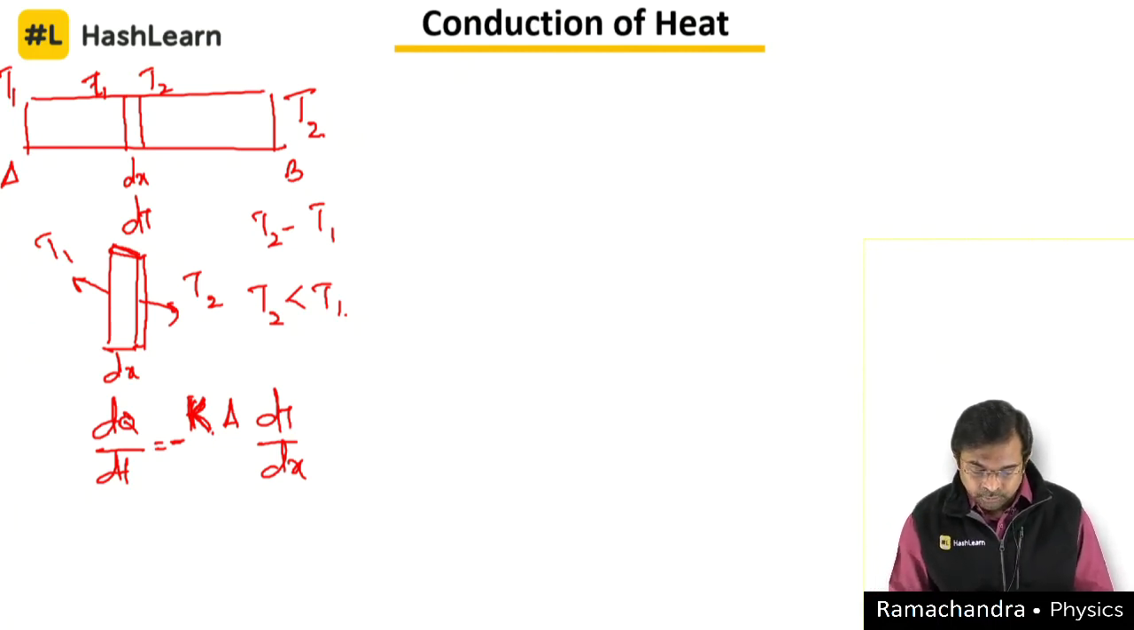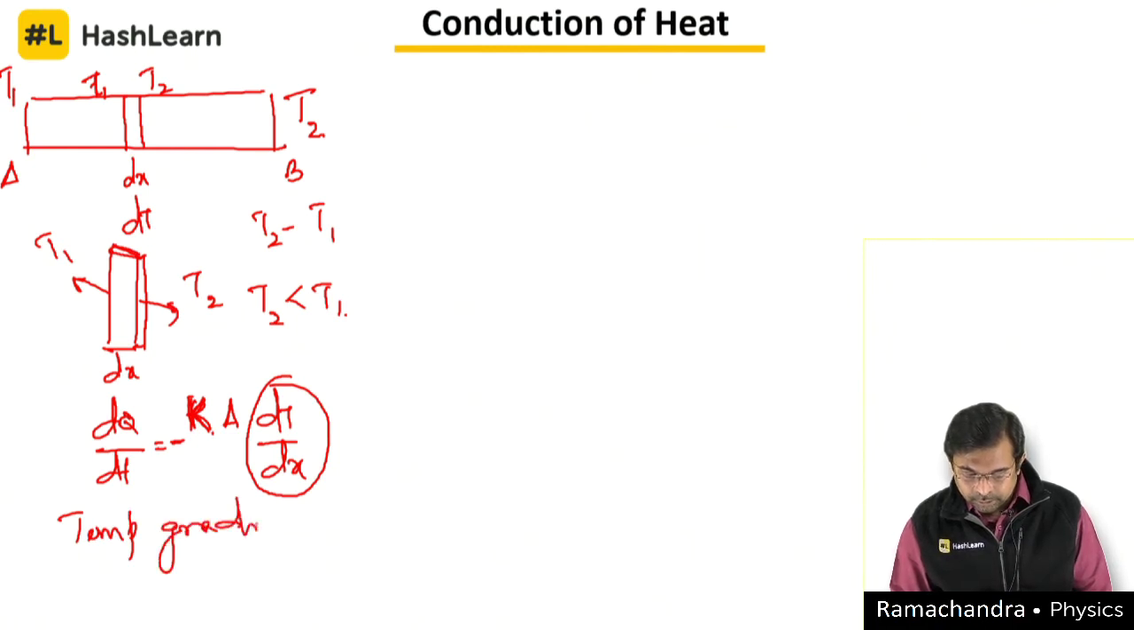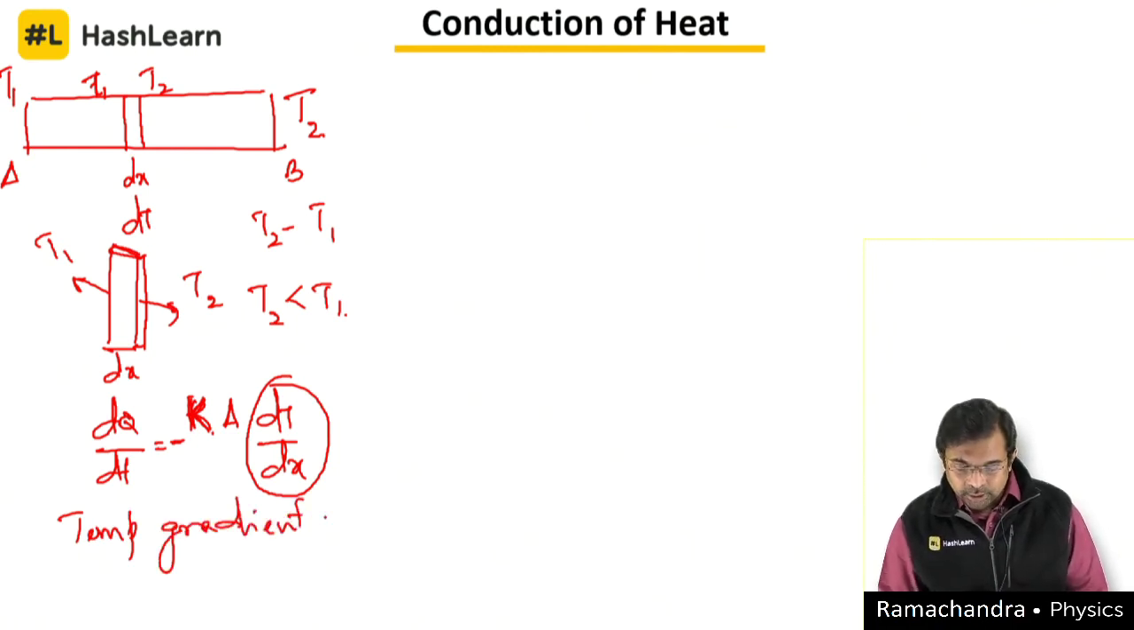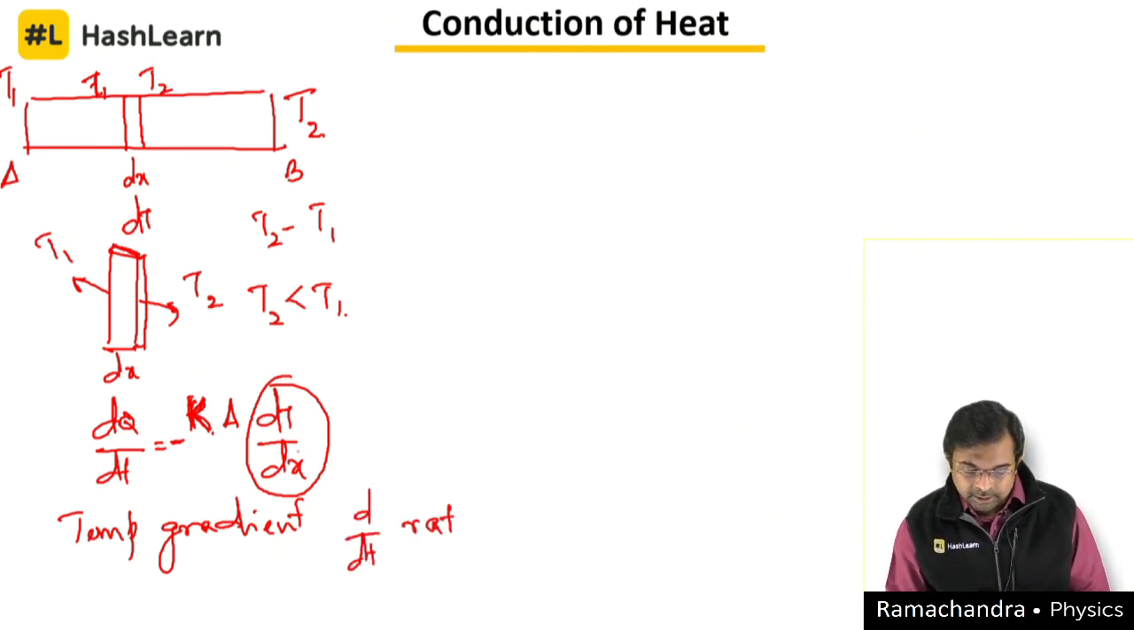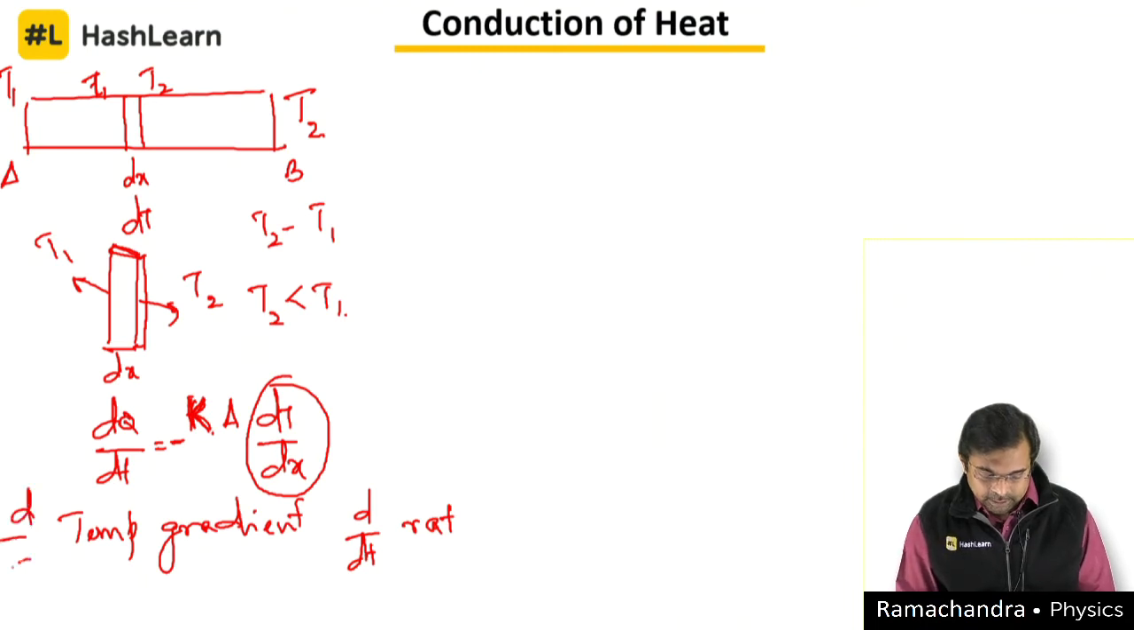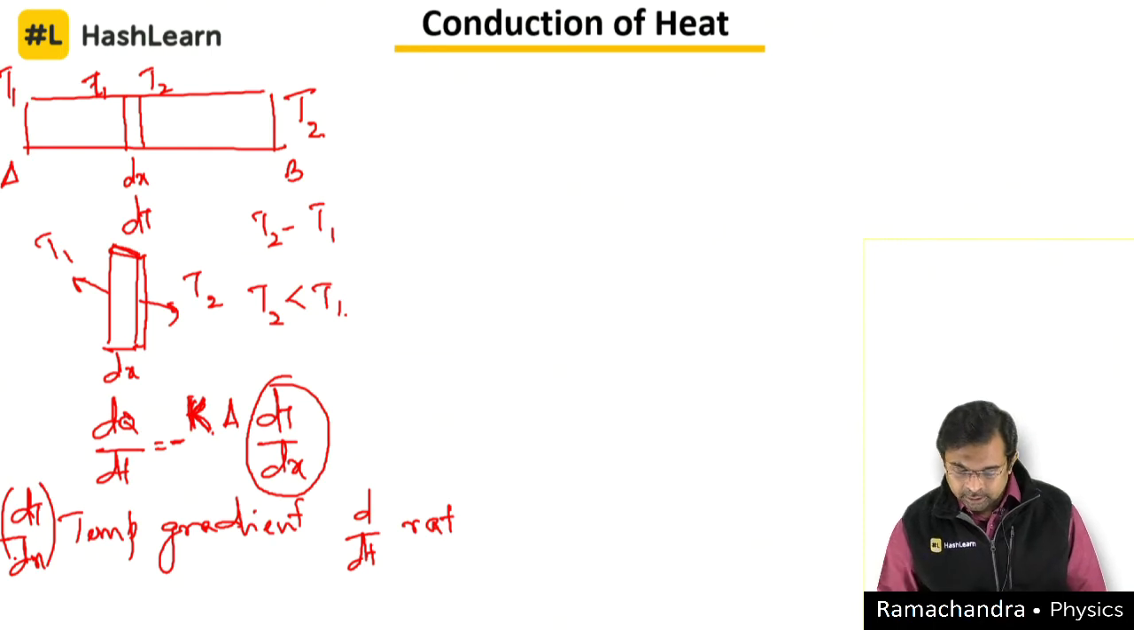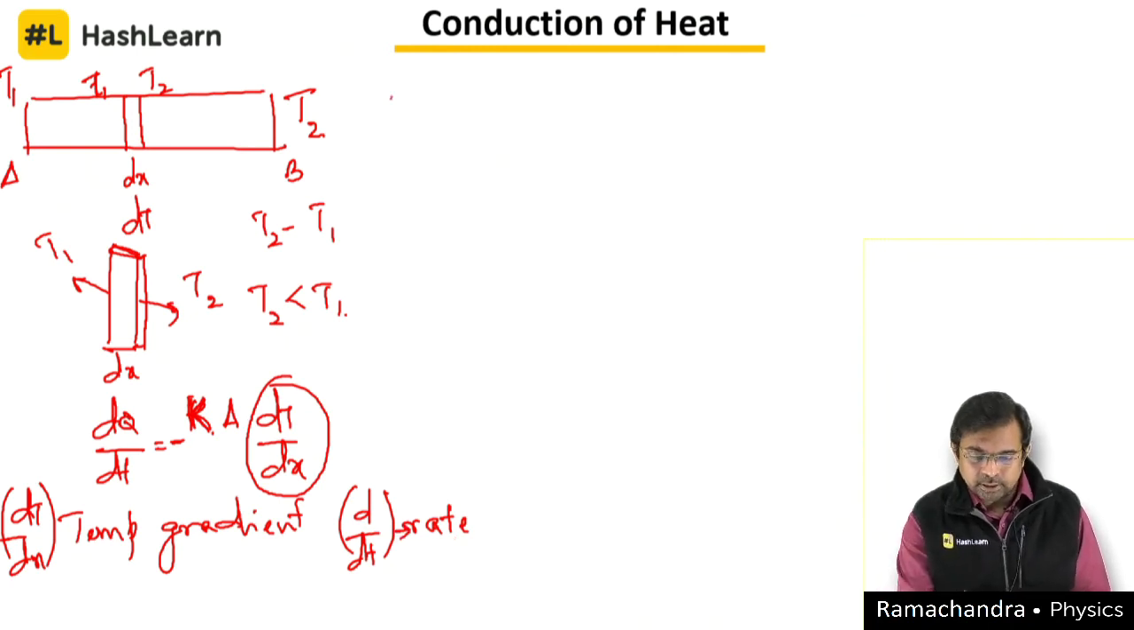Oh, I just forgot to tell this one. This dT by dx is called the temperature gradient. So when it is d by dt, we call it a rate, and when it is d by dx, we call it a gradient, in this case temperature gradient. If it is d by dt, in physics we call it rate, and if it is d by dx, we call this a gradient.